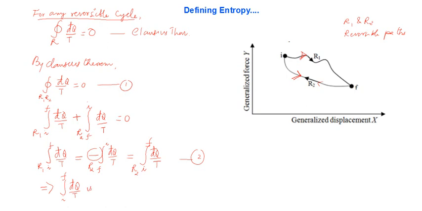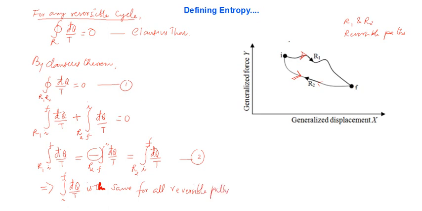Is the same for all reversible paths. So that is something very, very important. It is the same for all reversible paths.